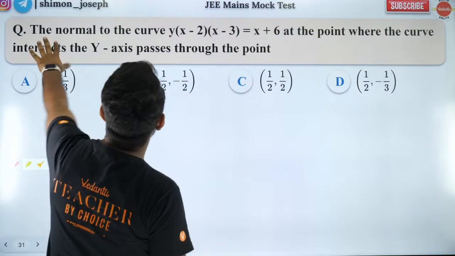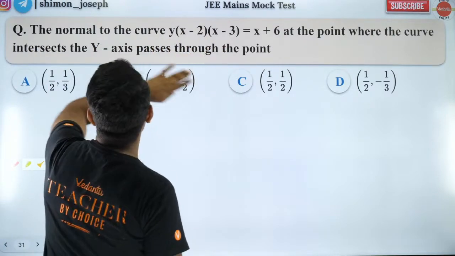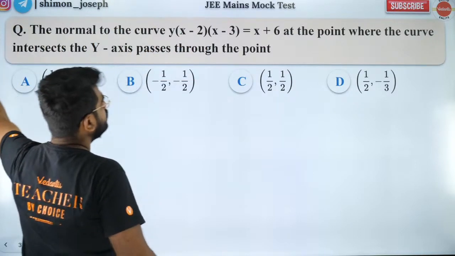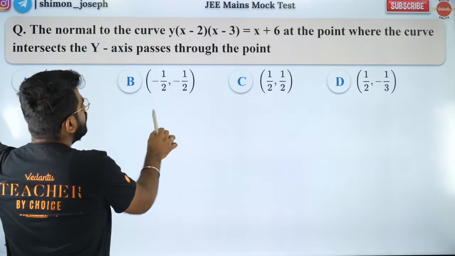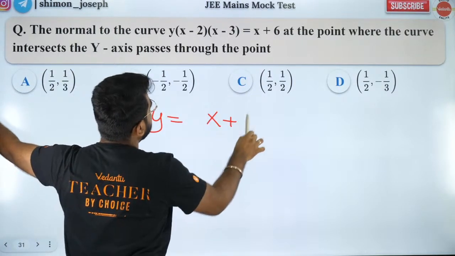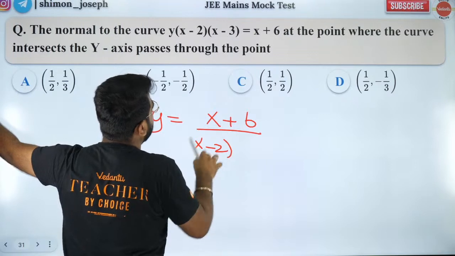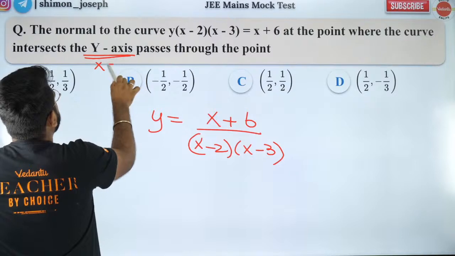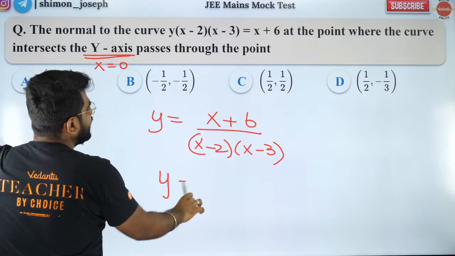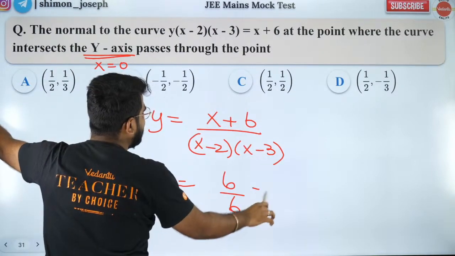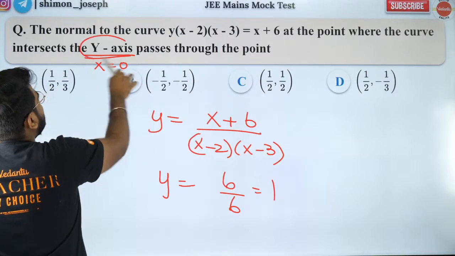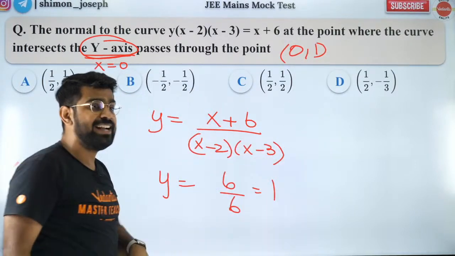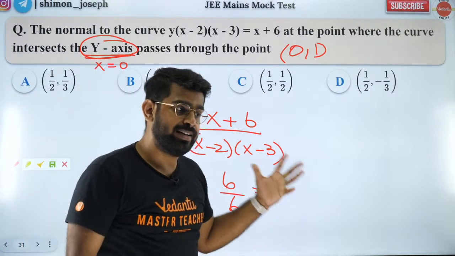How do we do it? The normal to the curve at the point where the curve intersects the y-axis passes through the point. So y is equal to (x plus 6) divided by (x minus 2)(x minus 3). So guys, intersects the y-axis means at the y-axis the x coordinate is 0. So if I put x coordinate as 0, I will get y coordinate as 1. So the place where it intersects the y-axis is (0, 1). Are you all clear?